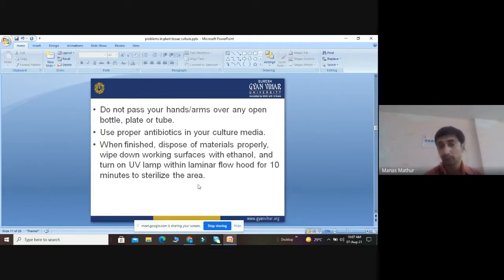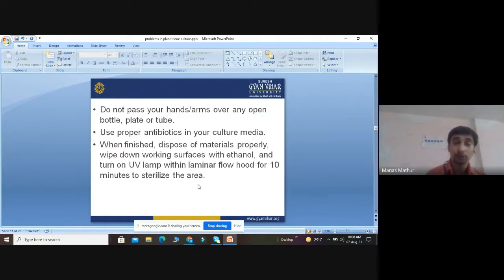We have to follow these measures: do not touch the open equipment with our hands. We will use proper antibiotics so that we can inhibit contamination by bacteria or fungi. When finished, we dispose of all materials properly. We wipe down the working surfaces with ethanol and turn on the UV lamp within the laminar flow hood for 10 minutes to sterilize the area or the working surface.